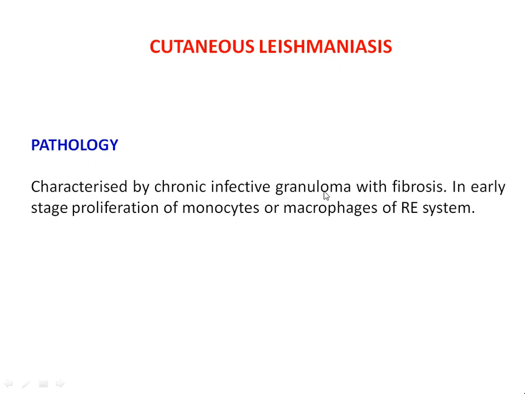It is an infective granuloma, followed by fibrosis, where the skin is affected, causing lesions, that is patches and swelling of the skin. In early stages of proliferation, the monocytes or macrophages present in the skin are affected as a part of the reticuloendothelial system.